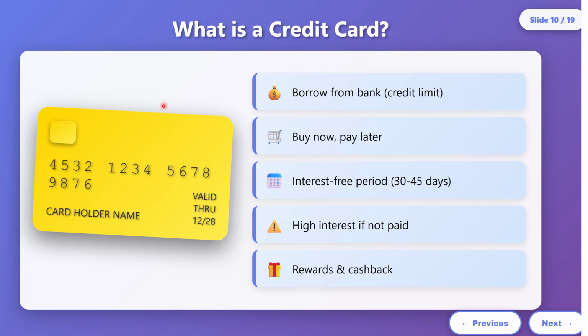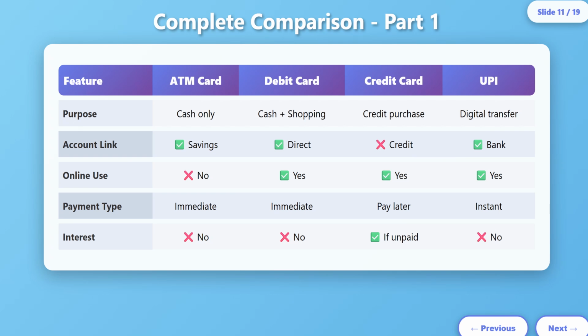Now, let's see what a credit card is. It looks similar to a debit card, but here you can borrow from the bank, means you can get credit. You can buy now and pay later. Usually, the interest-free period is from 30 to 45 days. If you are not paying within this interest-free period, there is high interest. The basic difference between a credit card and other cards is that here you can have rewards and cashback.